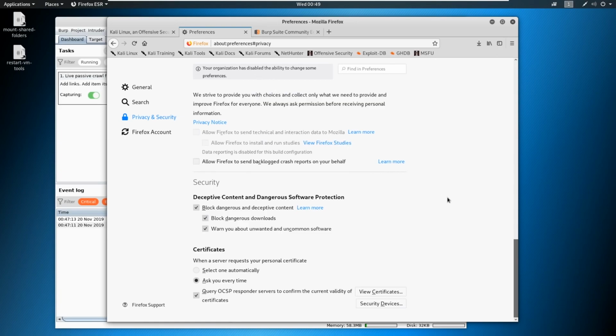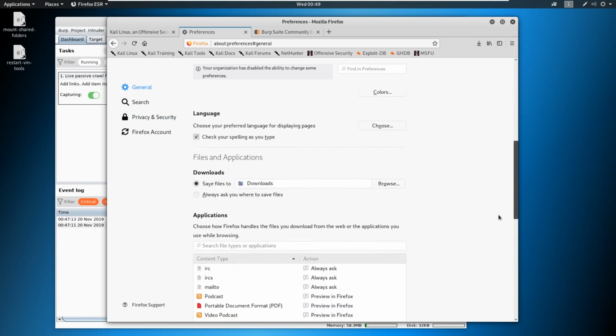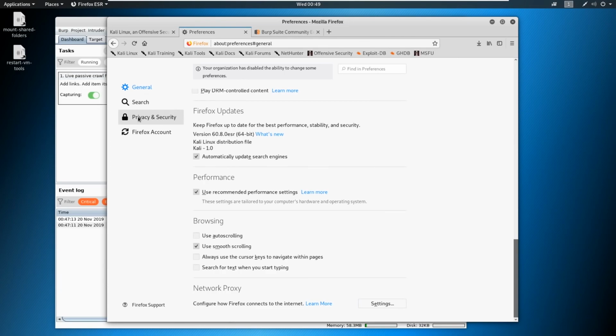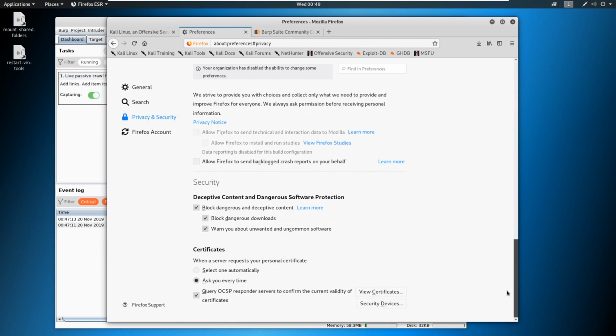So a couple things to note: Firefox sometimes changes things around. I'm recording this video in 2019. If you watch it at a later time, just be cognizant that in the general tab, usually towards the bottom is the network settings, and the privacy and security settings usually contain the certificates. So look around for those. Sometimes these move.